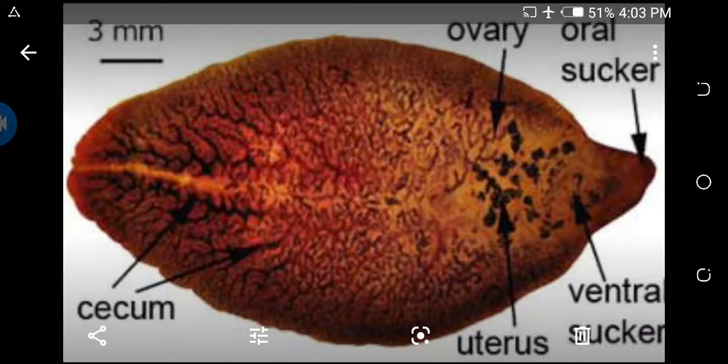Sometimes the Laurer's canal shows a temporary opening, which is present on the dorsal side of the body, a little anterior, and opens only during the breeding season. The body of the liver fluke is covered with the tegument, bearing cuticular spines which form backwardly directed microscopic scales. These scales protect the body, anchor the body to the wall of the host's bile duct, and help in locomotion.